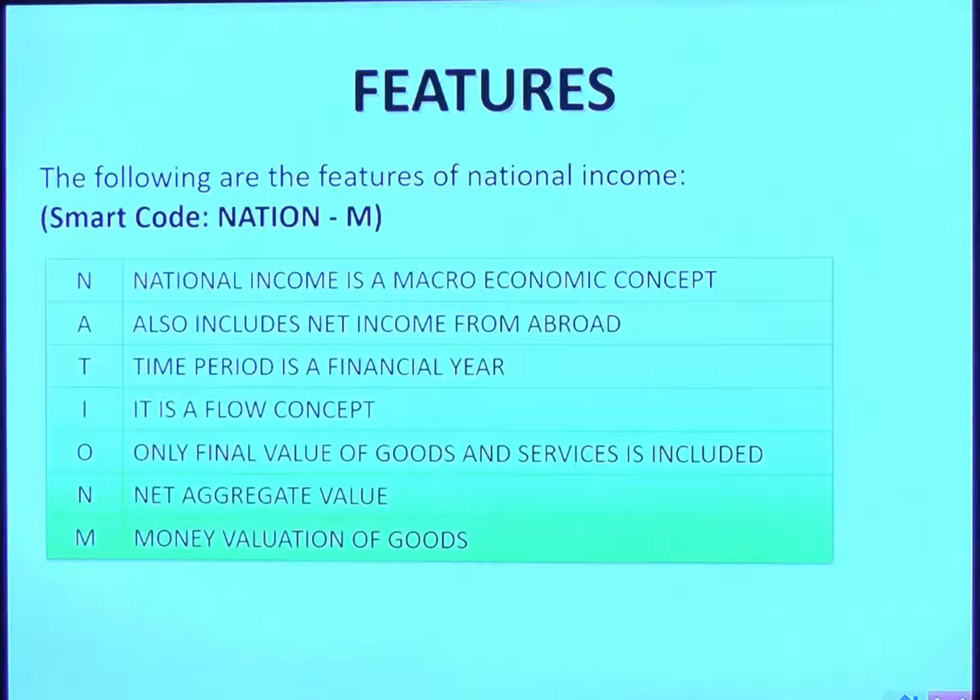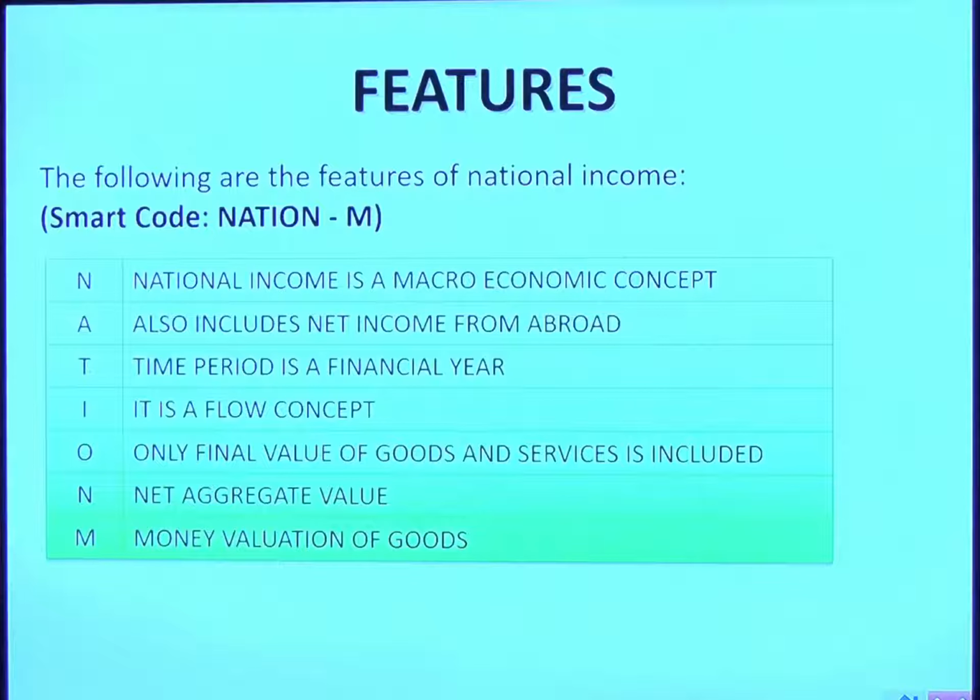Next, only the final value of goods and services is included. Of course, WIP is not included. For example, if raw or WIP soap is manufactured by someone, the same is taken by another, and the final soap is manufactured, then the finished goods shall be considered. Even second-hand goods are not considered because they are already manufactured, but commission on those second-hand goods sold will be a new income and can be added. It's an interesting case, of course.